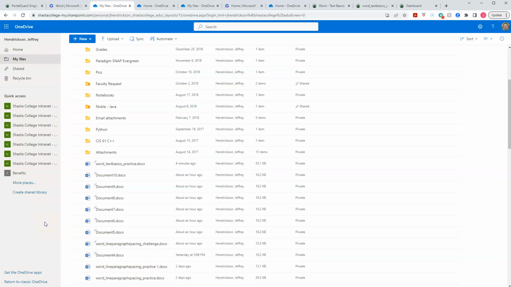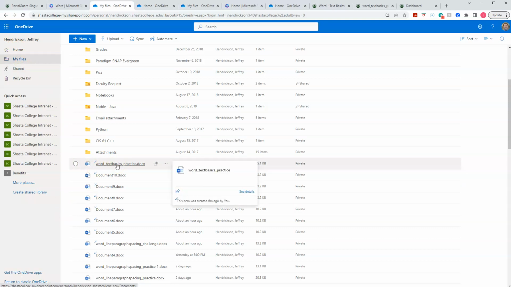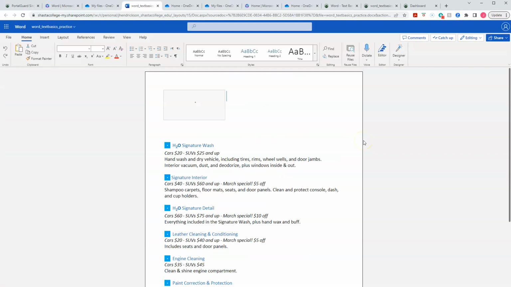So just be careful, be patient. Once you've uploaded it, you saw the little uploading window pop up and before it disappeared, then go ahead and go to OneDrive. And when you come in, you're under Home, and then go to My Files. And then to open that file, just simply click on Word Text Basics Practice. That's the one we're doing. And then here is our file.